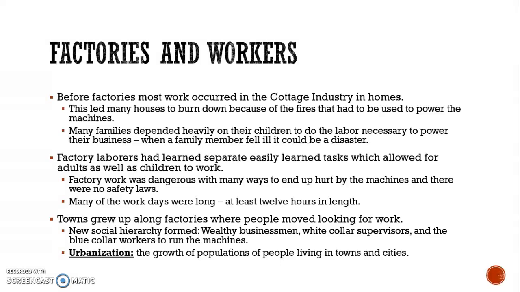Before factories, a lot of the work occurred in cottage industries and homes, but this led to a lot of houses burning down because fire was used to power the machines. Many families depended heavily on their children to do the labor necessary for their businesses. Following the Industrial Revolution, factory laborers learned that separate, easily learned tasks allowed for adults and children to work as well. With interchangeable parts, you no longer needed a skilled person to create one product.